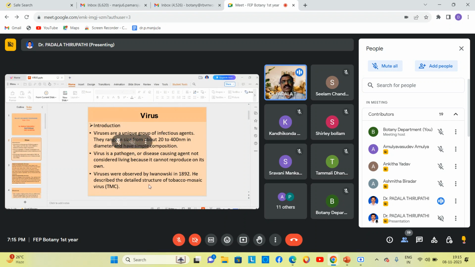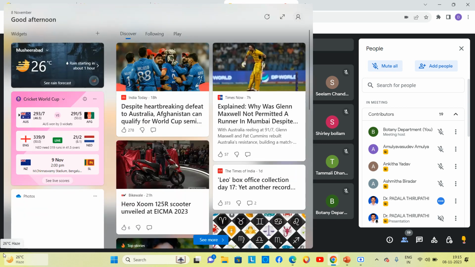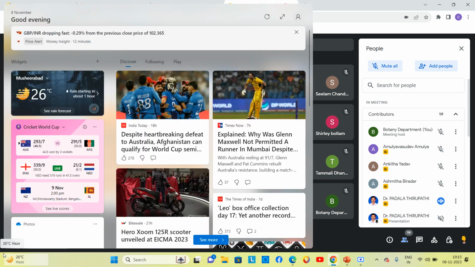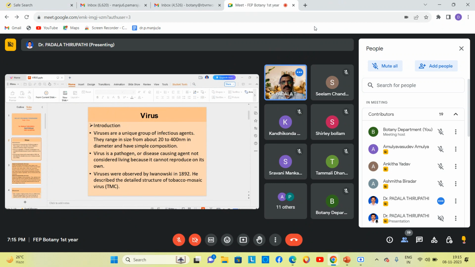Viruses were first discovered by a Russian scientist, Ivanovsky, in 1892. The first discovered virus was in tobacco, a Solanaceae family member, that is tobacco mosaic virus, TMV.